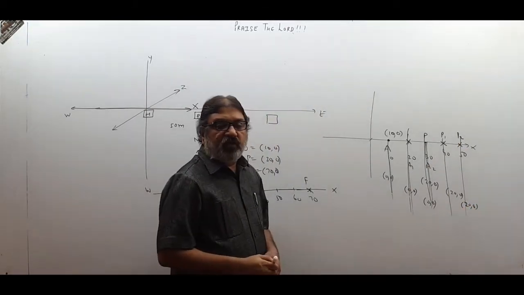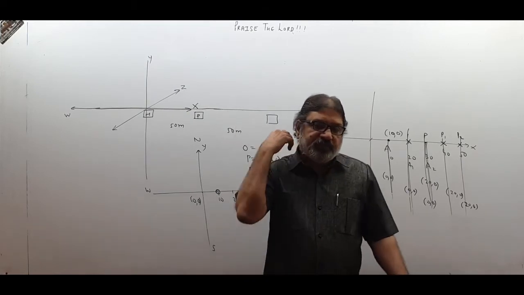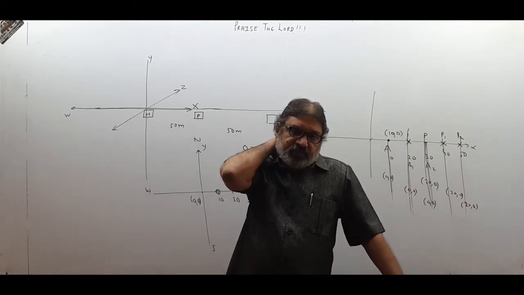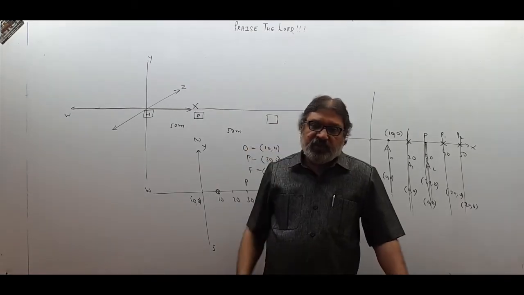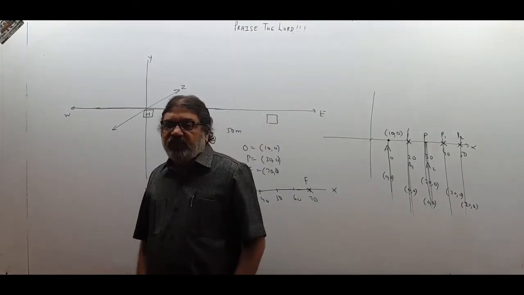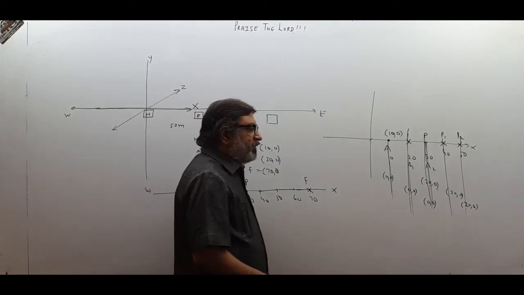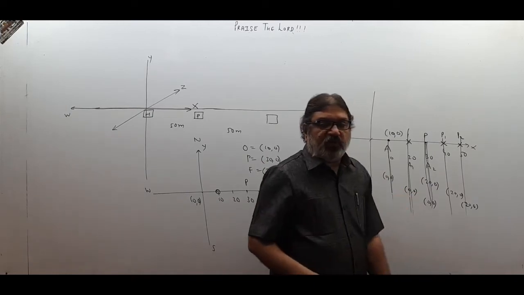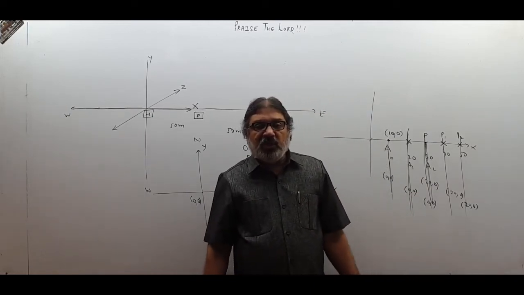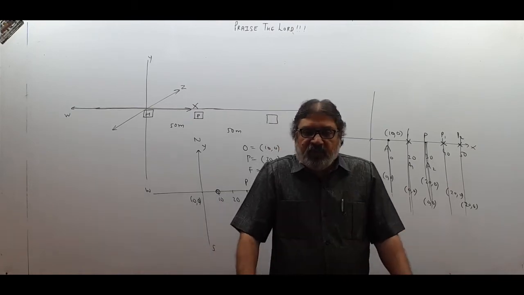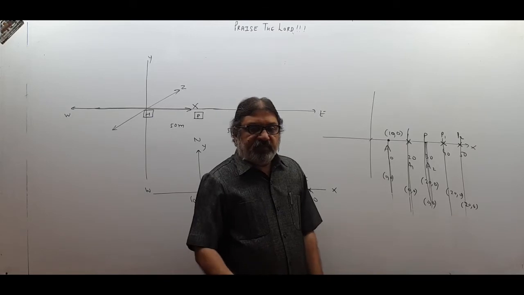So for A, coordinates of P are always 20, 0. So P is not in motion for A, because A does not feel any change of the coordinates. So when coordinates of a body will change with respect to observer, we will say position of body has changed with respect to observer, and then P will be appearing to be in motion to that observer. So you can understand, children, motion is relative.